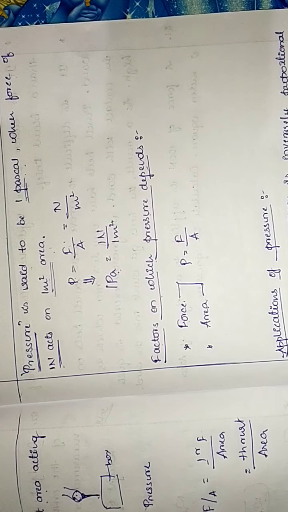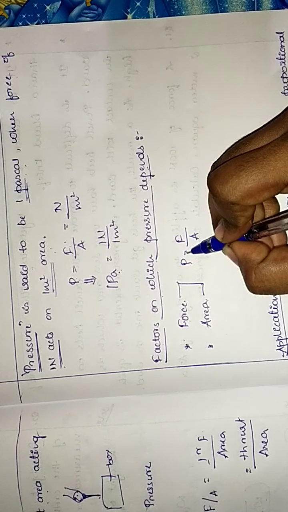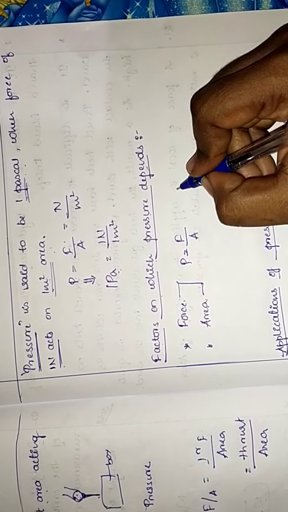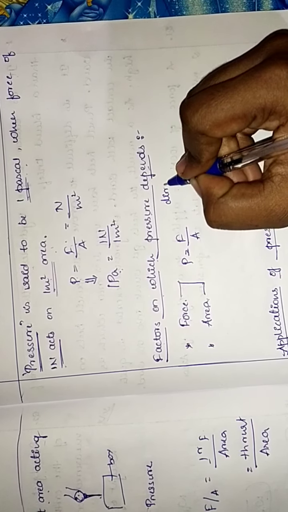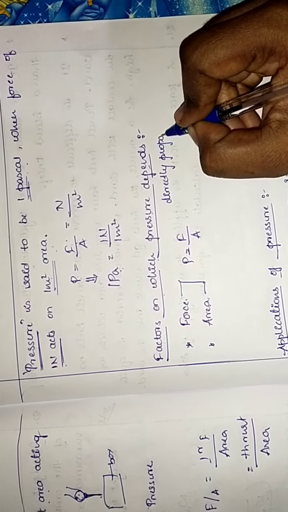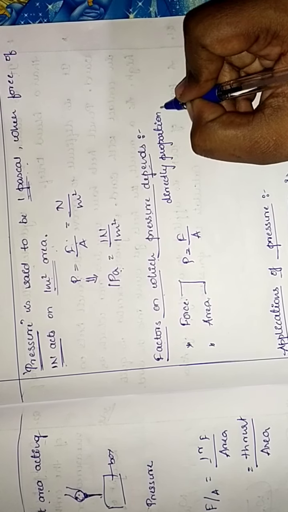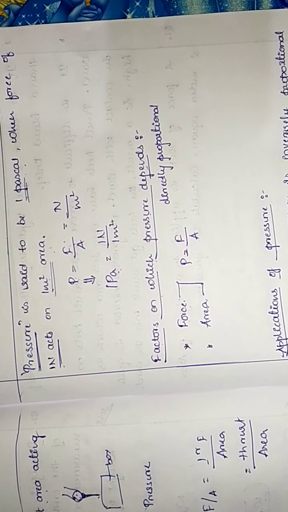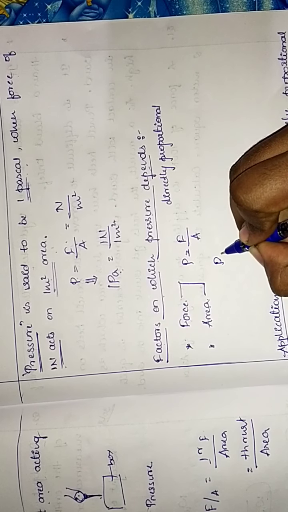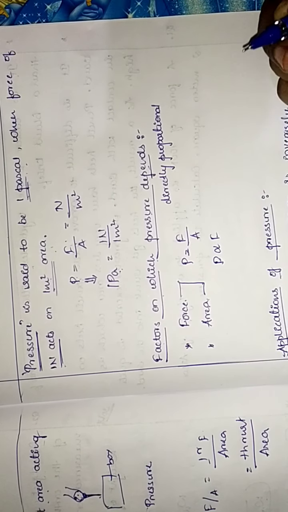Clear, children? So in this, what we can say, P is equal to F divided by A, which is directly proportional to F. Let me write it as force, pressure is directly proportional to force.